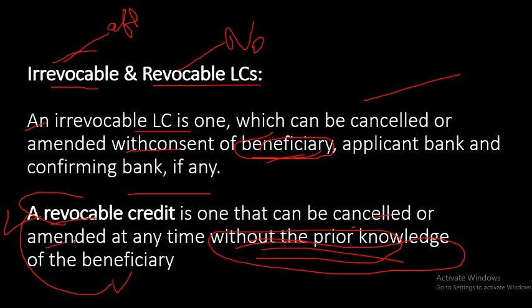So it can be used for a wrong purpose. That's why revocable LC is not applicable. All LCs are only irrevocable. Irrevocable means if you want to change, you have to inform the beneficiary about it. All the parties should have information about this, then only you should change. So this is valid and this is invalid. Okay, it is not invalid, but this is the definition. So you should know what is irrevocable and what is revocable LC.